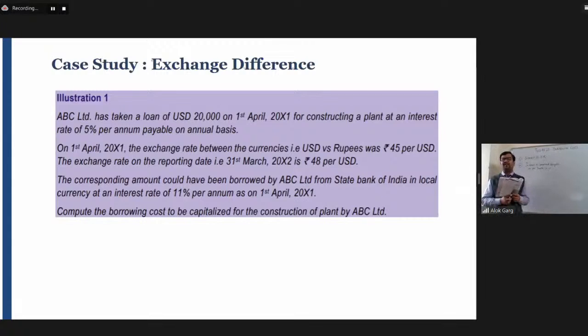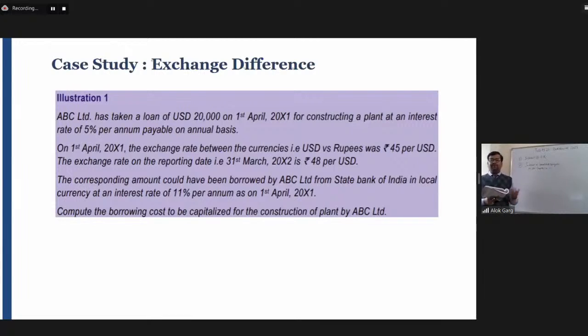Because foreign currency borrowings are generally cheaper. When you take a borrowing from the US market, the European market or the Middle East market, the borrowing rates are much cheaper than the Indian rates. But what is the risk? Sir, you have told us about the gain, that the borrowing rates are cheaper, but there is a risk also. What is the risk? You have seen that in the international market the rupee is getting weaker and the dollar is getting expensive or costlier.